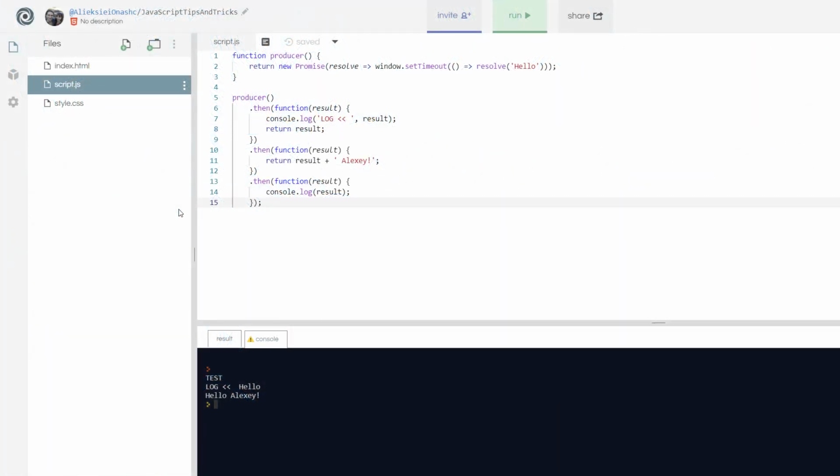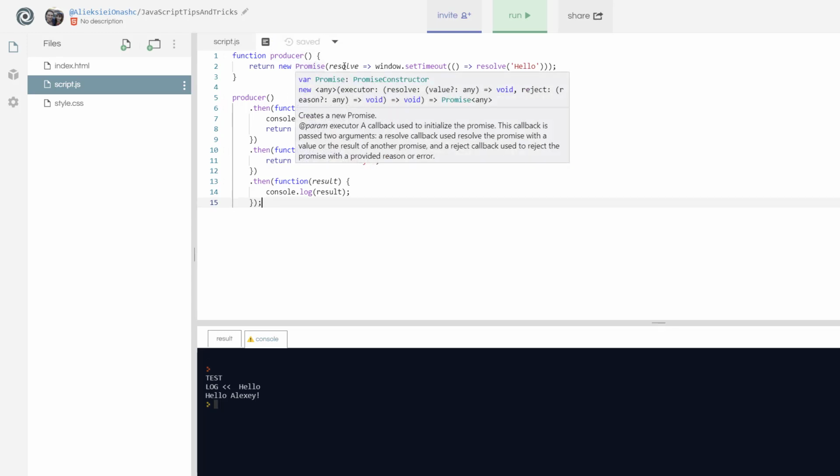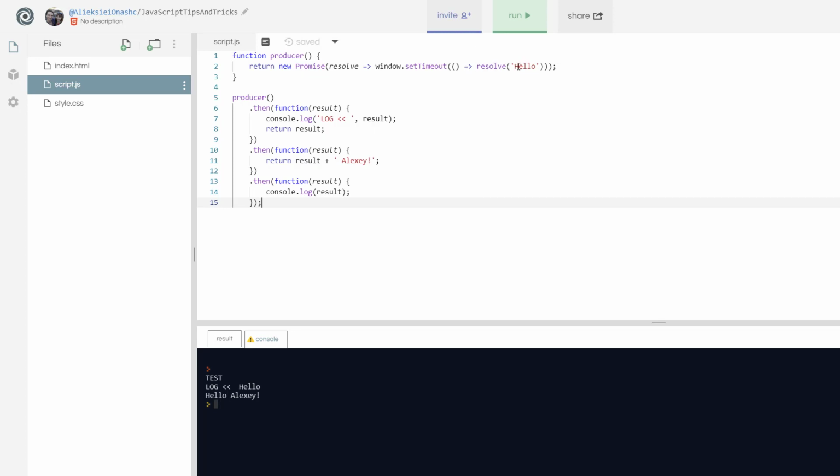Let's talk about promises and continuations. Here I have a producer function that returns a promise. Once the promise gets resolved, it will return a string, hello. Here I call the producer function and set up the continuations to it.